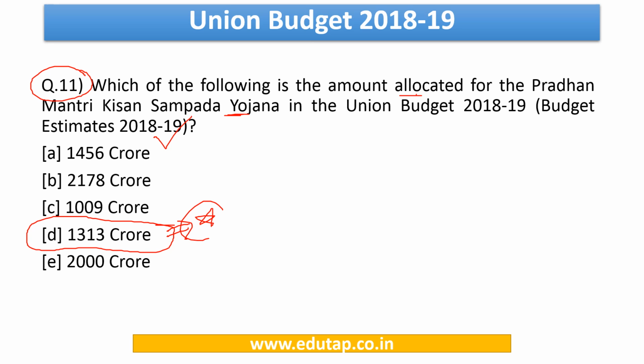Now friends, it is very important for us to know the important points regarding Pradhan Mantri Kisan Sampada Yojana. In the previous video, where we discussed questions numbered 1 to 10, we saw some of the important features of this scheme. This is a very important scheme when it comes to the food processing industry. So kindly go to the MCQ budget document and see the detailed explanation.